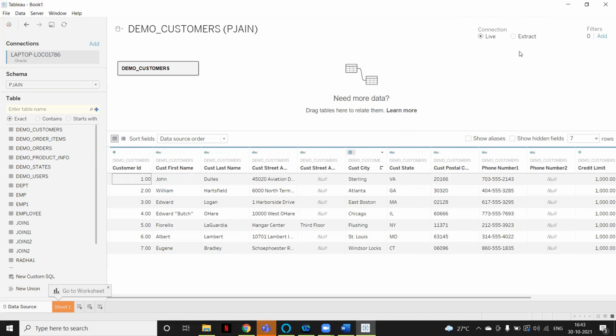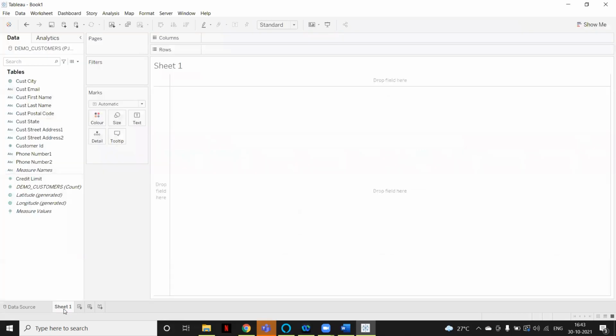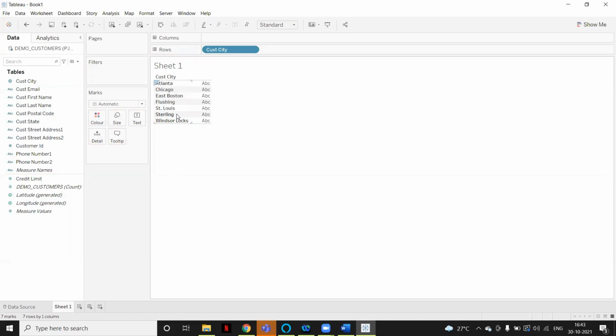If you connect to any table or view, and whatever data is available in the table, you want the same data to be reflected in Tableau, then you have to use the live connection. A live connection basically fetches the data from the database. So let's go to Sheet 1. If you drag the city, we have around 7 cities available.